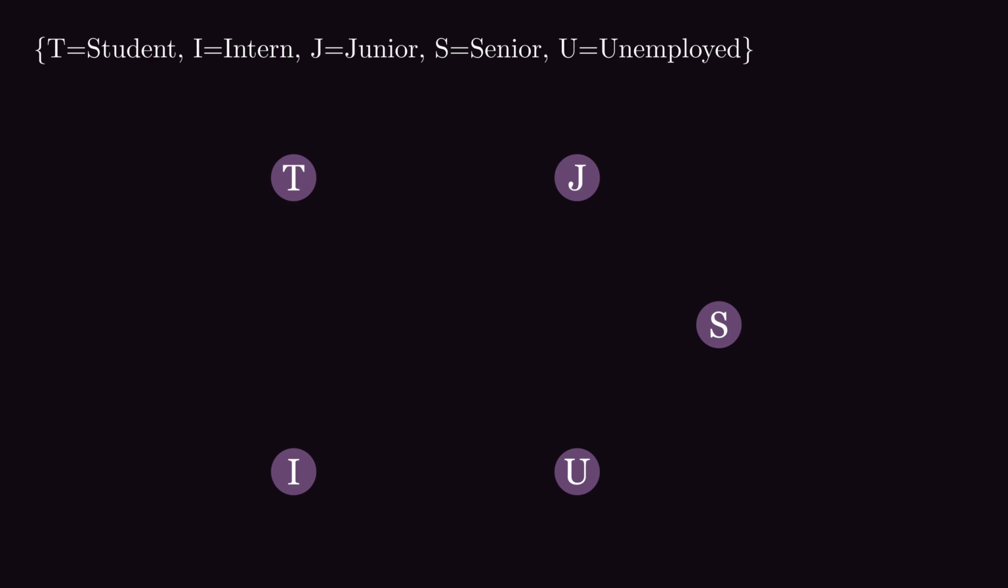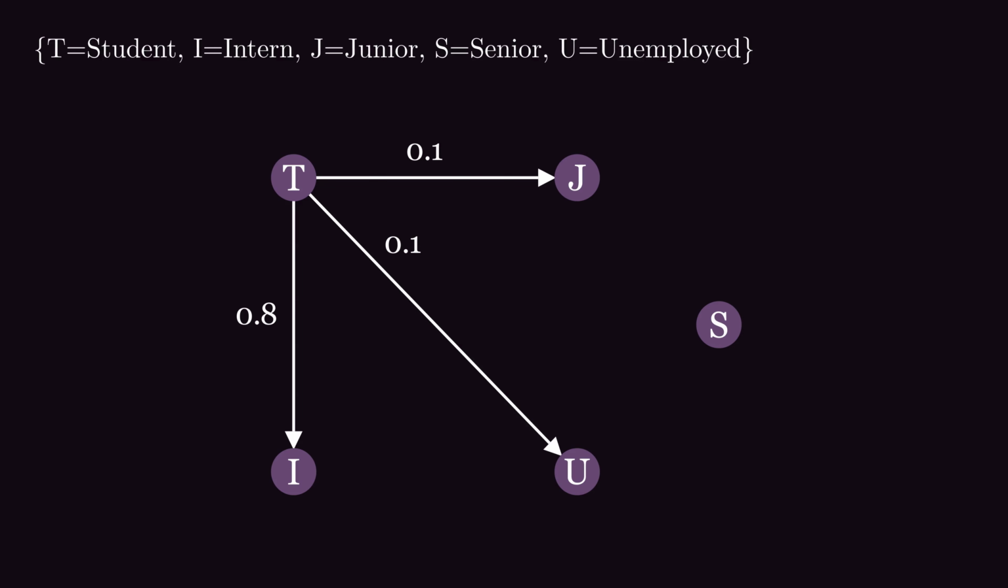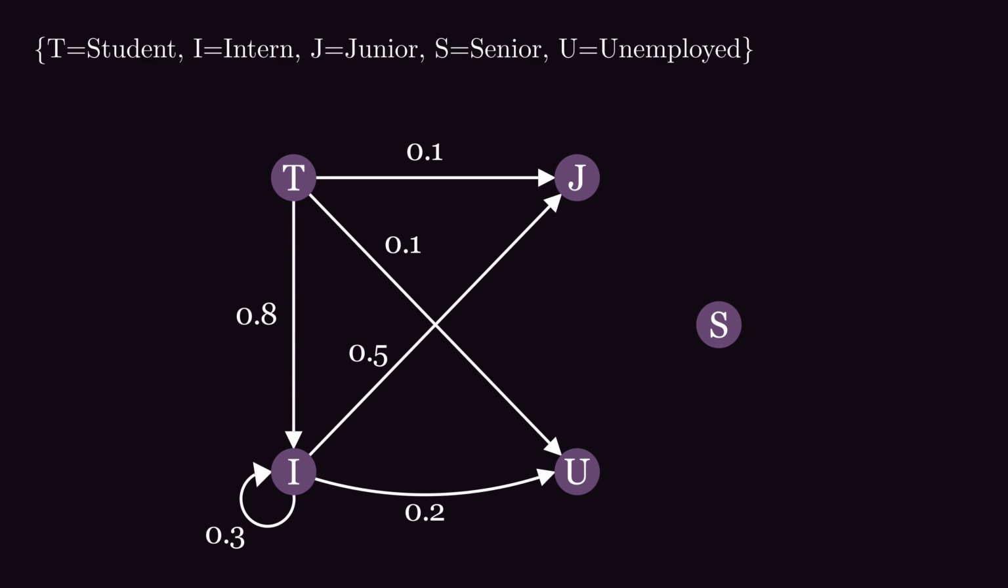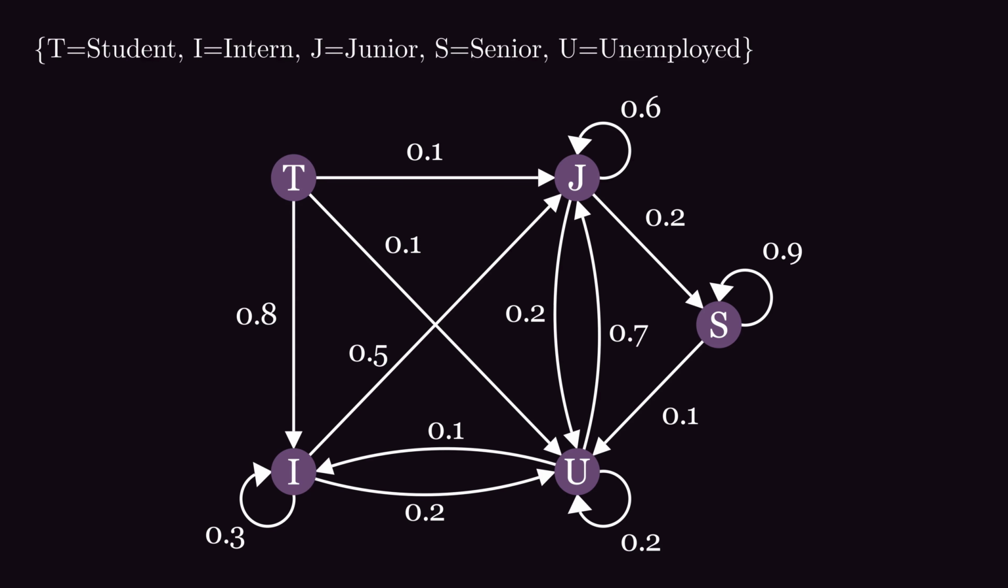From analyzing data, we found out that if someone is a student, the next year's probability of being intern is 80%, junior is 10%, and unemployed is 10%. If someone is an intern, the probability of staying an intern the next year is 30%, the probability of becoming a junior is 50%, and to become unemployed is 20%. And so on for remaining cases. Basically, we will have a transition probability for each 2 possible states.